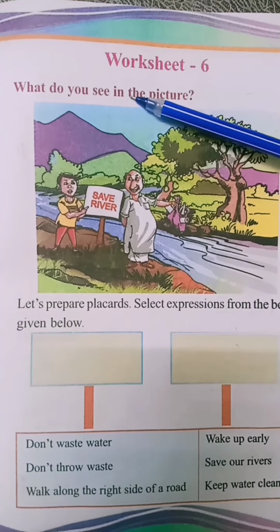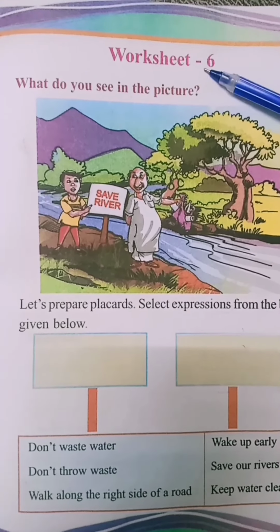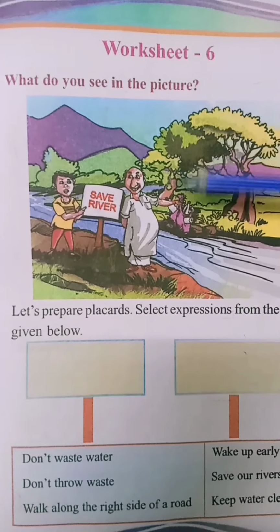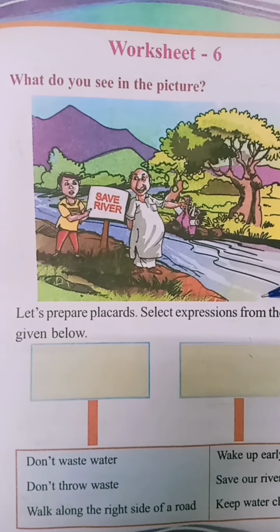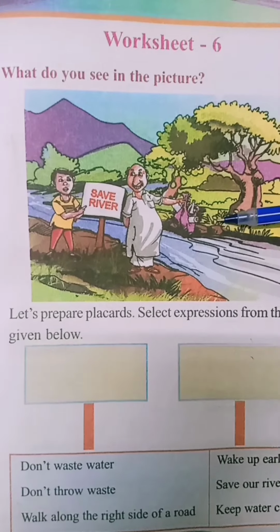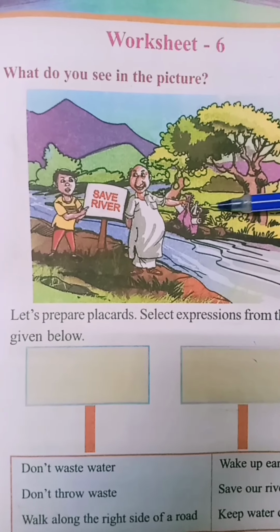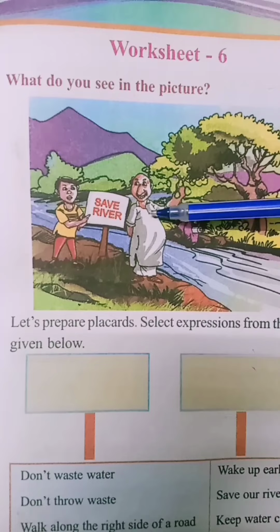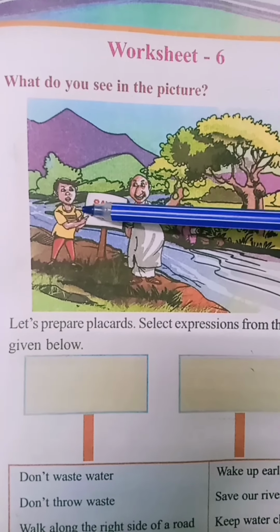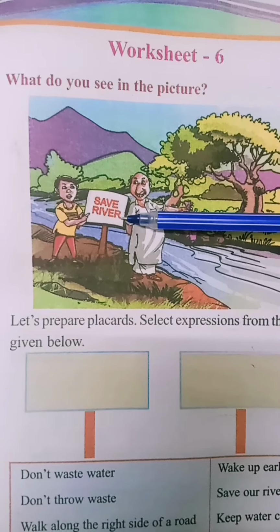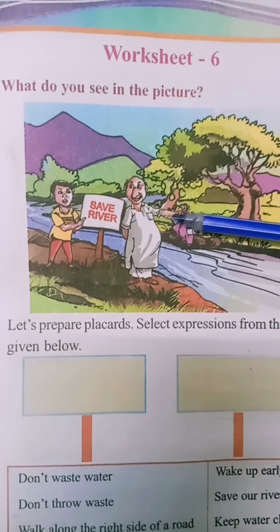Children, now all of you please take your worksheet 6. What do you see in the picture? Yes, here we can see a river. And near this river, we can see a man and a boy standing. Isn't it? Yes. Then look here. What is in the man's hand?